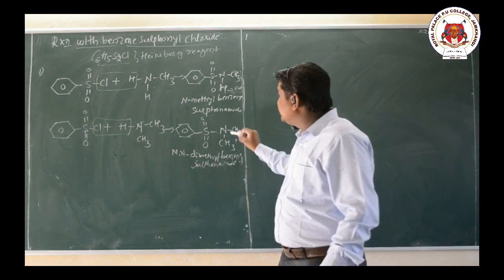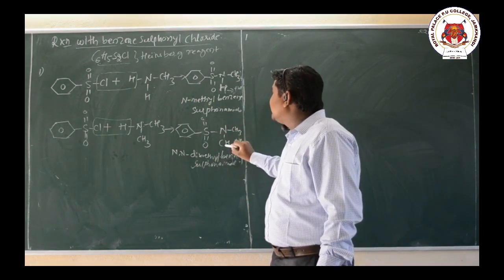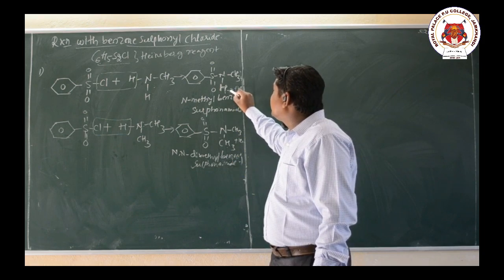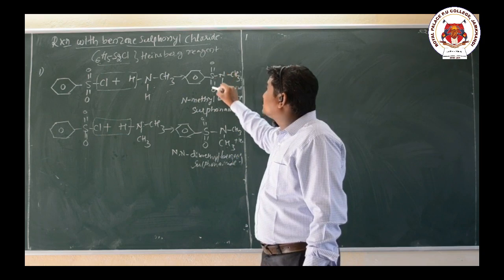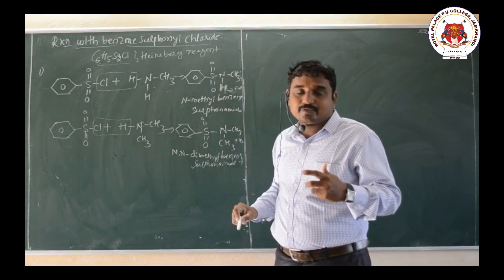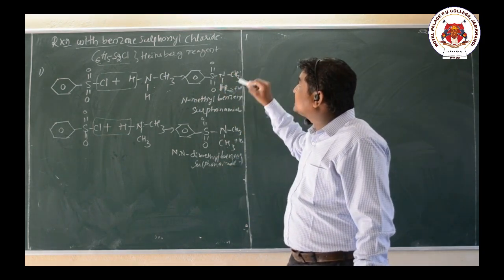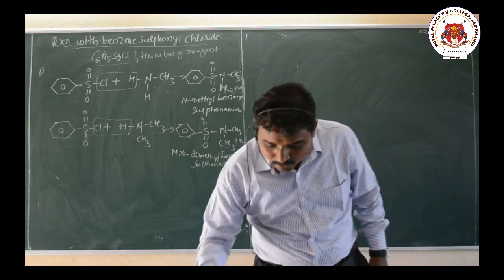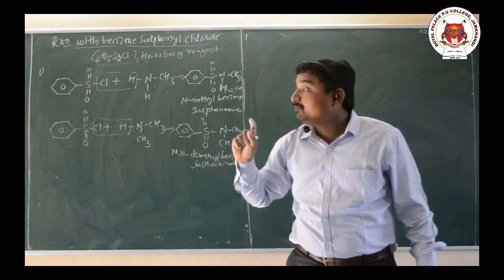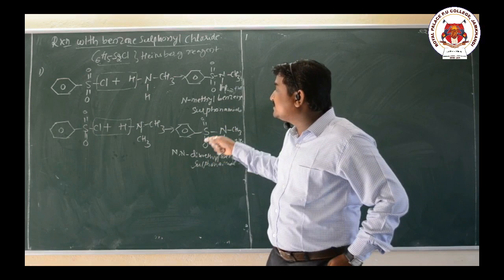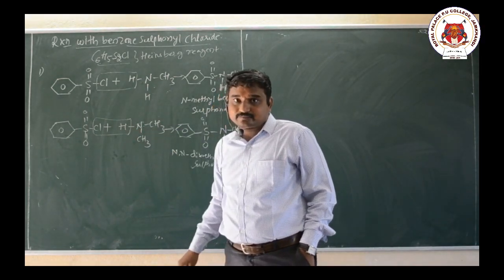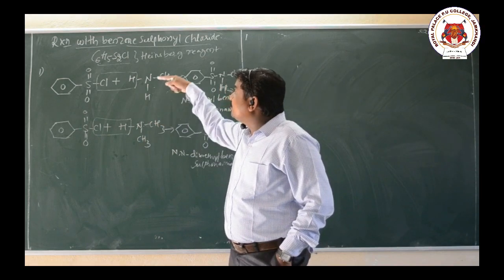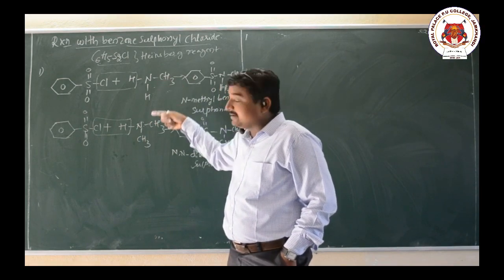But here there is an absence of hydrogen, so they are insoluble. The acidic property of this hydrogen is due to the presence of the SO2 group, an electron withdrawing group. The tertiary amine will not undergo this reaction because the tertiary amine does not contain any hydrogen. Hence this reaction is undergone only by primary amine and secondary amine.